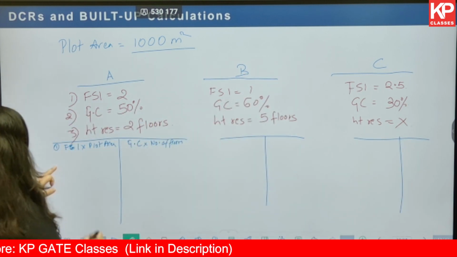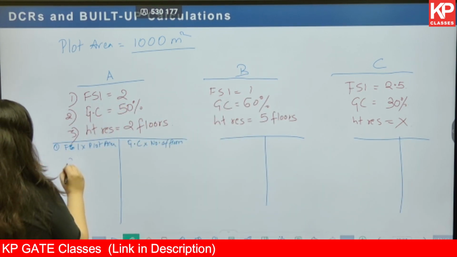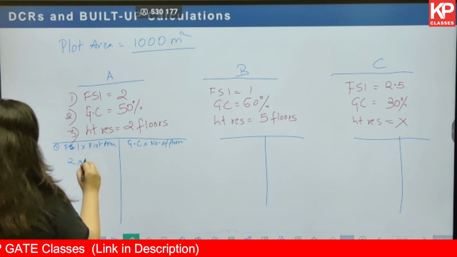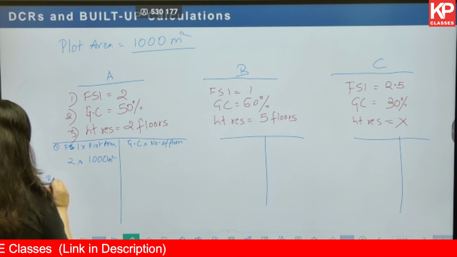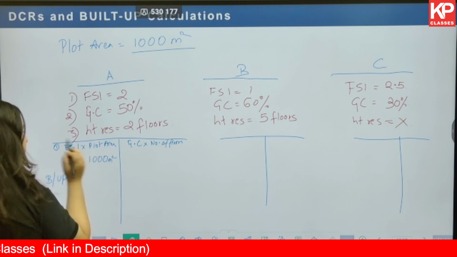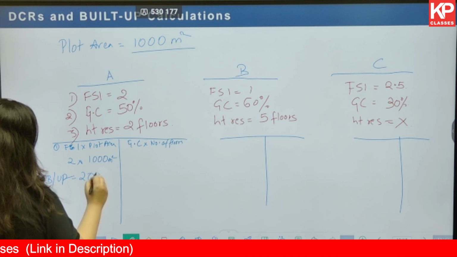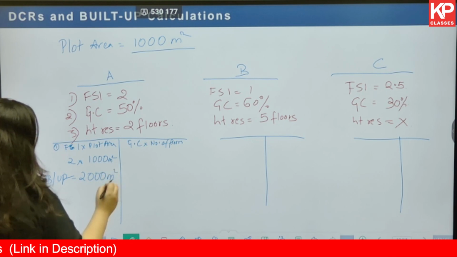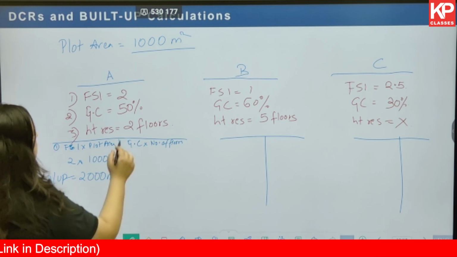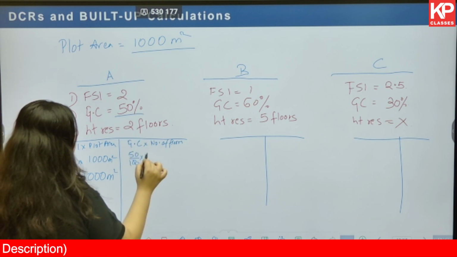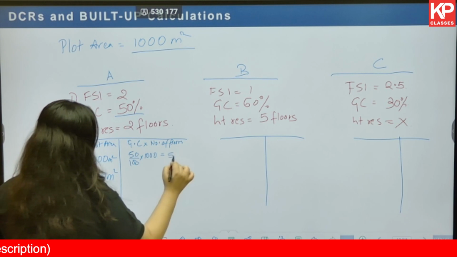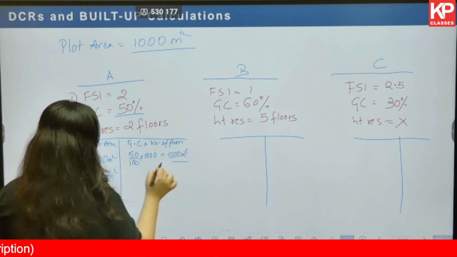Okay, what do we have? First, FSI is 2. Plot area, we have it as 1000 meter square. So we have the built up in case number 1 by formula number 1 as 2000 meter square. Next, ground coverage is what? 50%. So first of all, 50% of 1000 is 500 meter square. This is my ground coverage.